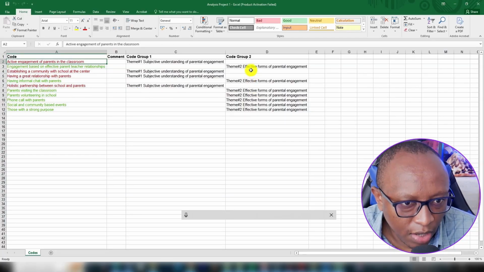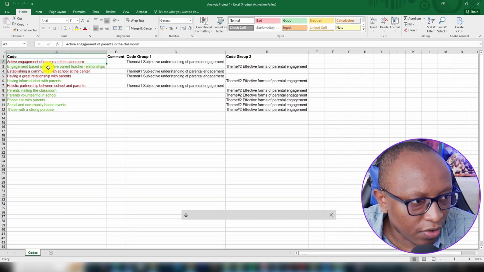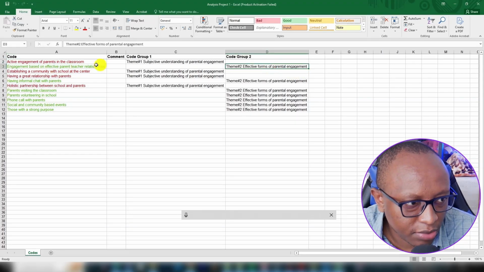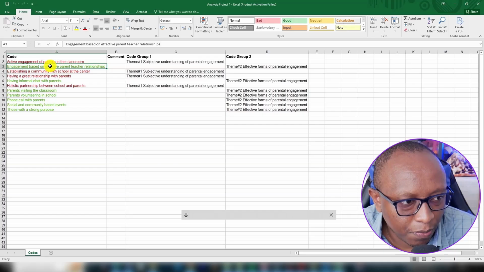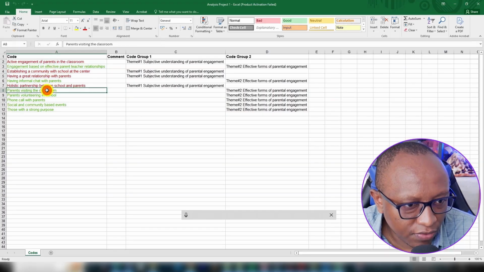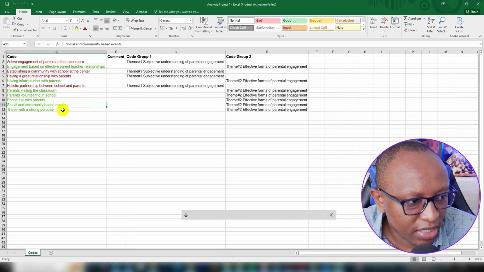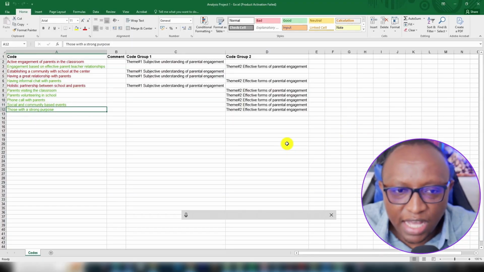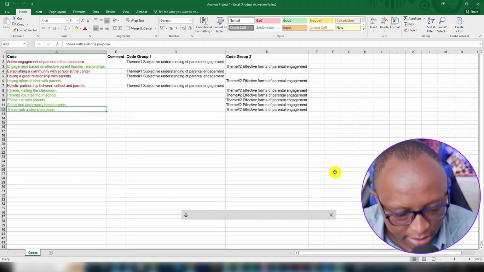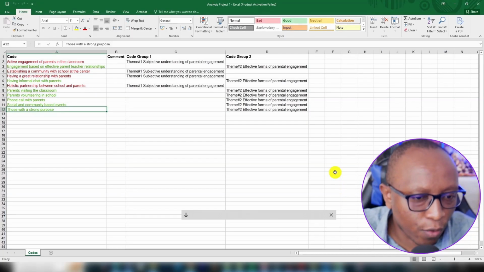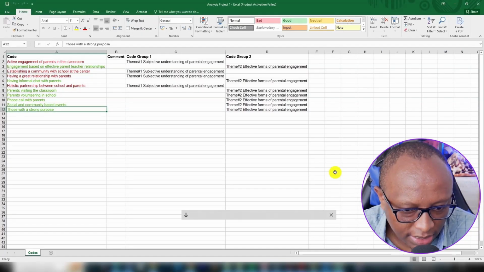So that's it. Then we have the second code group, or the second theme, engagement based on effective parent-teacher relationships. So what are the effective forms of parental engagement? It's engagement based on effective parent-teacher relationships, parents visiting the classroom, parents volunteering in the classroom, phone calls with parents, social and community-based events, and those with a strong purpose. That's the kind of codebook that we get from ATLAS.ti. Basically, that's how we code and move from codes to themes in ATLAS.ti.